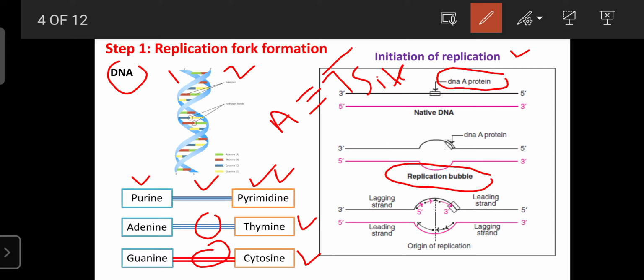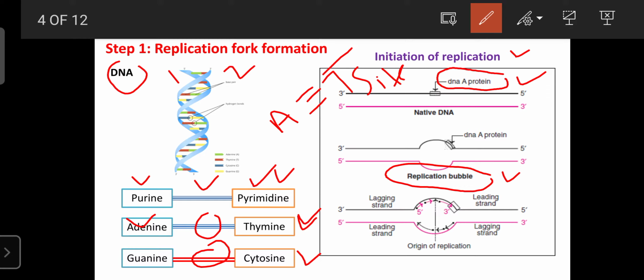This replication bubble is nothing but the separation between the adenine and thymine base pair with the help of the DNA proteins. One bubble-like structure is formed, and that is known as the replication bubble. This replication bubble plays an important role in DNA replication.